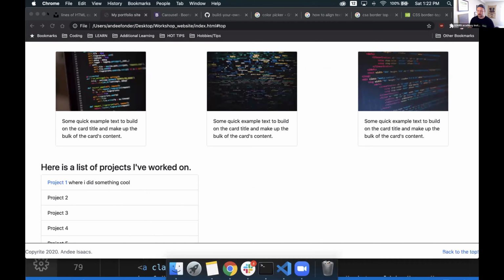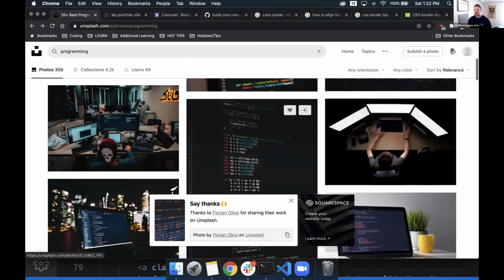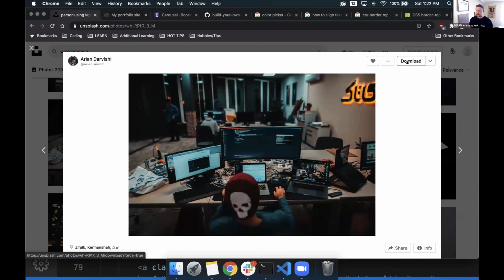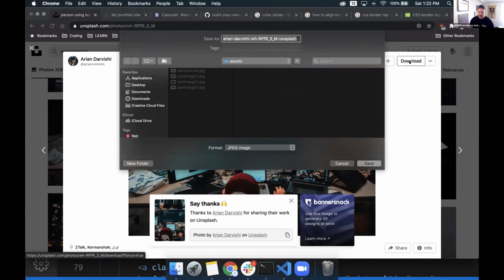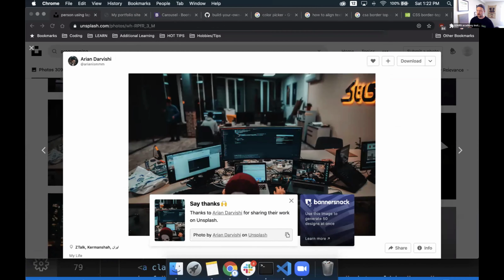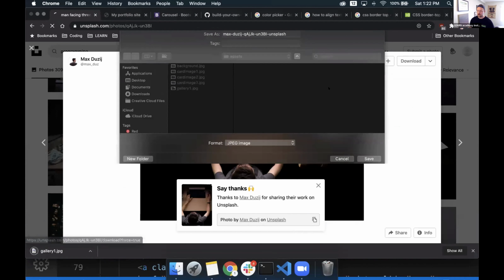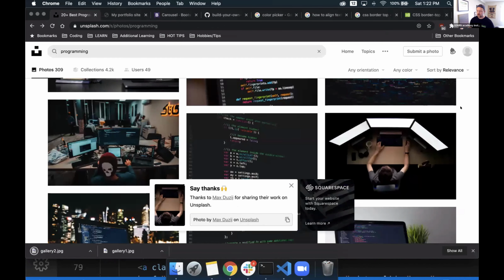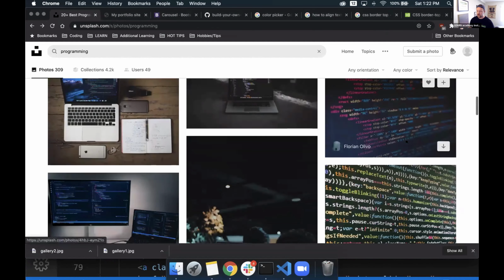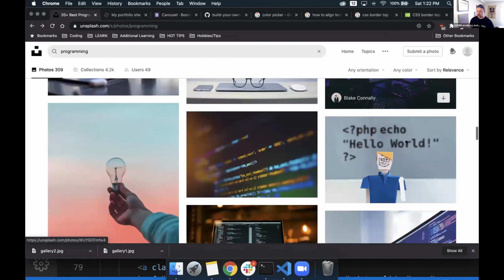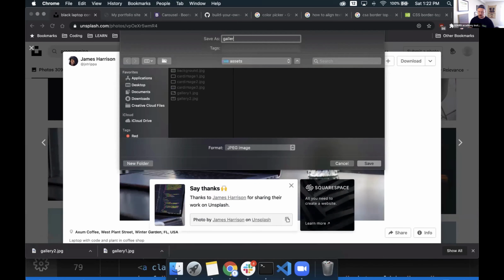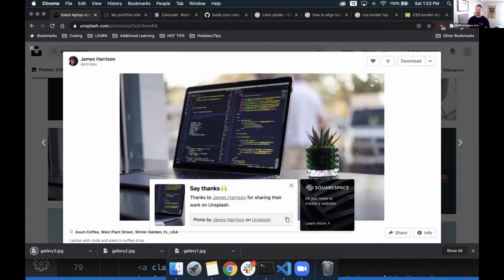So let's go back to Unsplash. With this, we'll just show off maybe us coding. If this was a photo of us, that looks pretty cool. Let's download that one. We'll just call it Gallery 1 for easy. Let's do Gallery 2 for this one. Grab another image and save it as well. Let's see if there's anything else that's kind of cool out there I might want to use. That's kind of neat. Why not? We'll do this for Gallery 3. These are all saved to my assets folder.